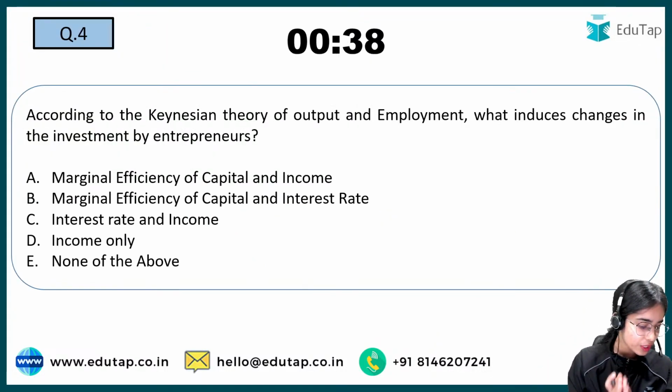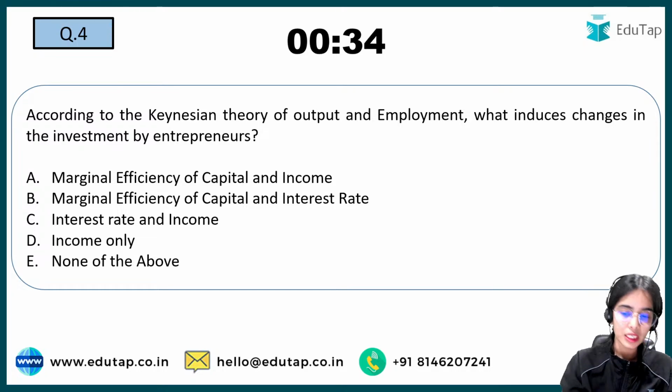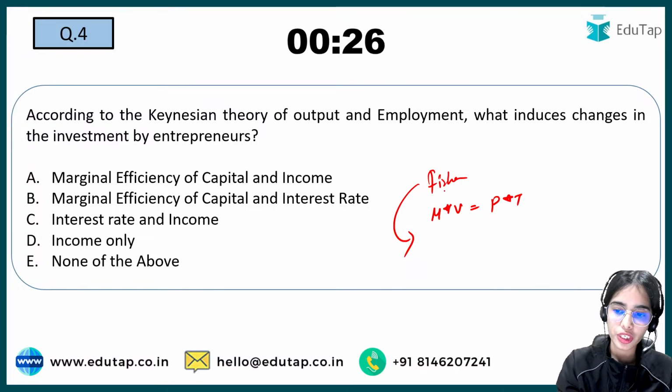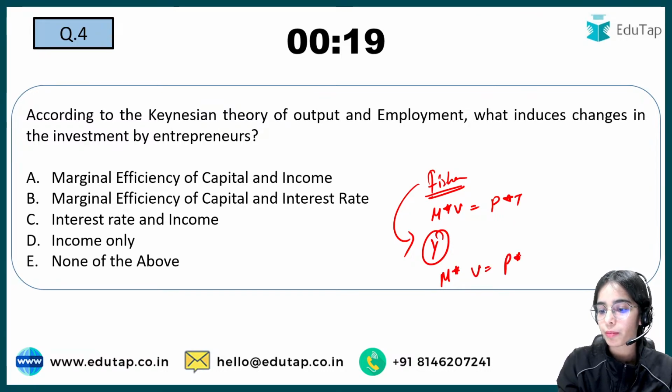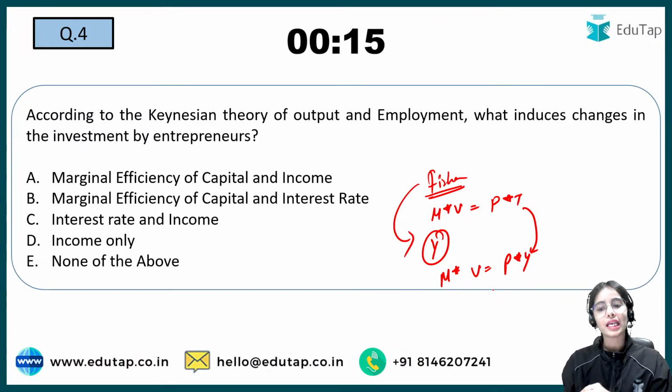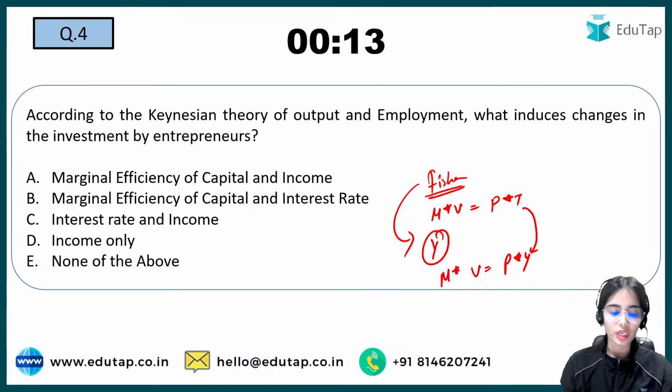Now coming to the next question, try to give the right answer. Yes, the Fisher equation is the money supply multiplied by velocity equal to price level multiplied by transactions. But later on the classical economists introduced income, so we take money supply multiplied by velocity equal to price level multiplied by income, instead of transactions.